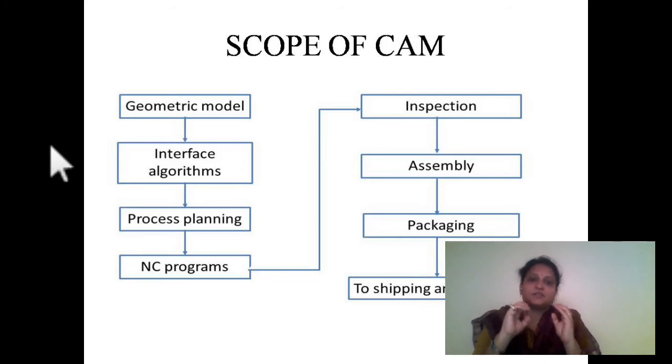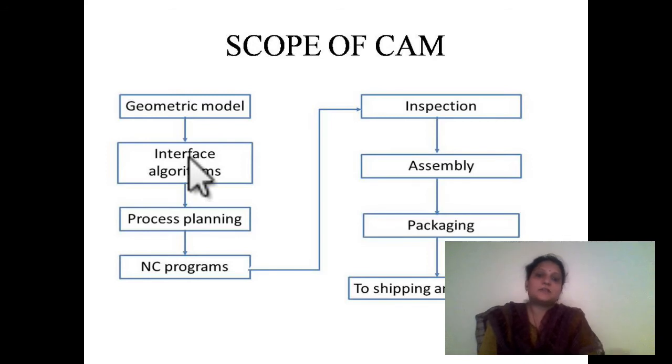So here we keep it in some standard file like an IGS file or STEP file. Once you have made the component in CATIA or some modeling software, we store it in some standard format like STEP file and IGS file. Once you have stored this in a standard format, the ANSYS software is capable of reading this particular file. This is called an interface: the model made by one software can be read by another software.